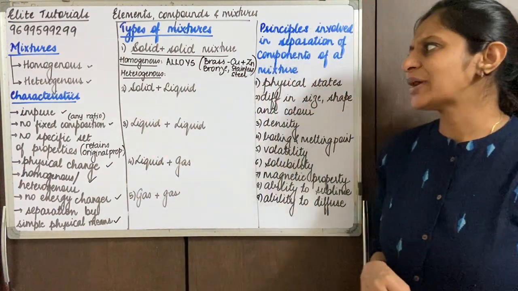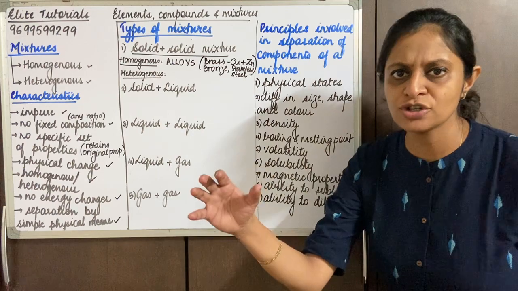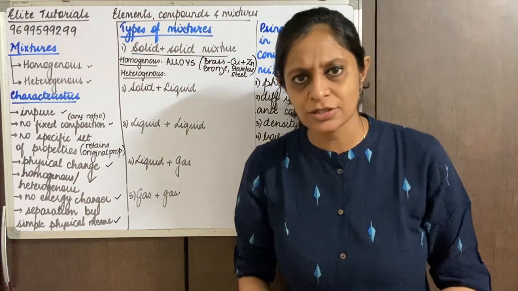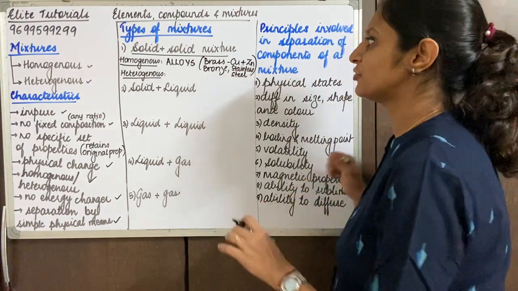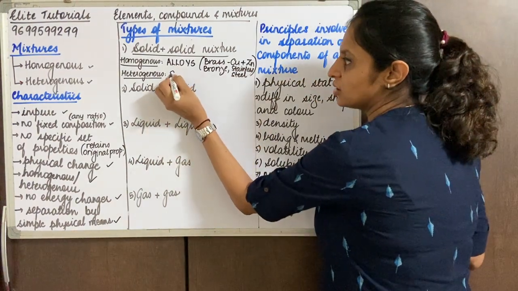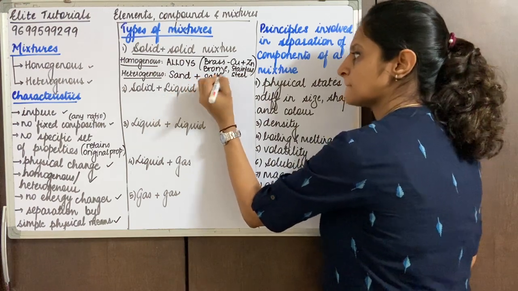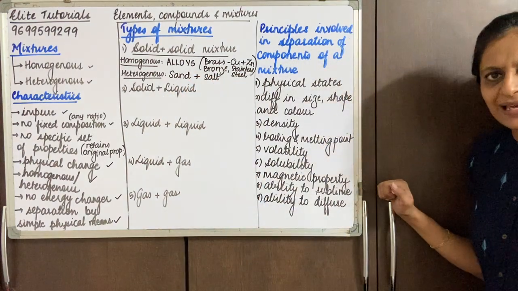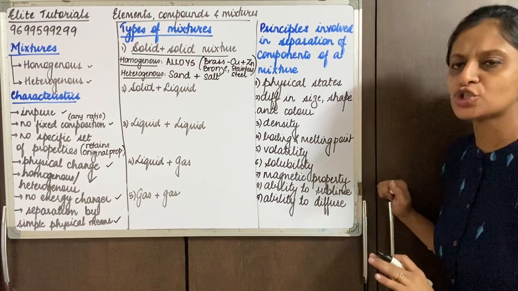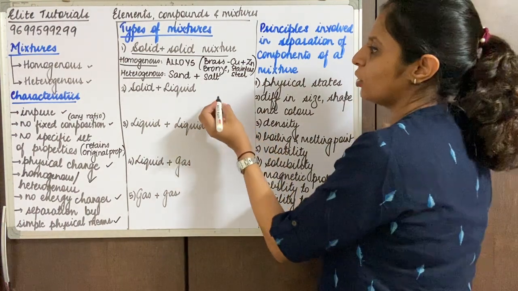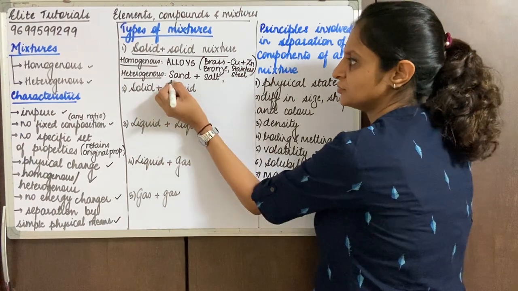Okay, let's quickly think of an example of a heterogeneous solid mixture. So maybe 2 solids which are not mixing together. A very simple example of that could be sand and salt, right? You can write down any example. So maybe 2 solids which don't mix with each other. Okay, so you can also say sugar and salt.